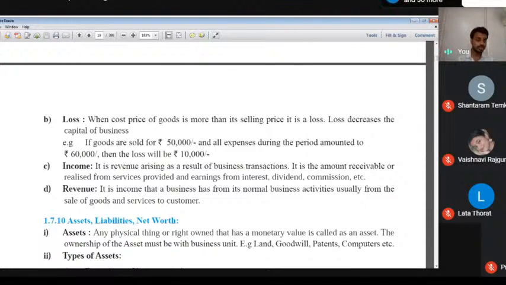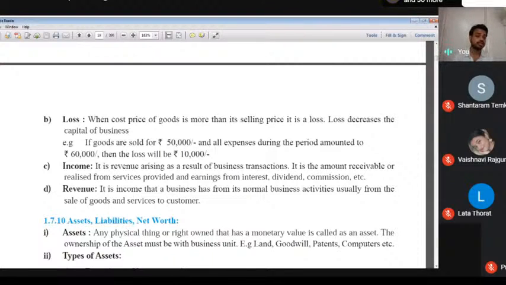So firstly we study about goodwill. Goodwill means intangible assets, we cannot touch them physically. Second thing, goodwill means reputation of a business. And third thing, goodwill is an intangible asset. Then we think about the profit. Profit means when our sales price is more than cost price. That's what we call profit.